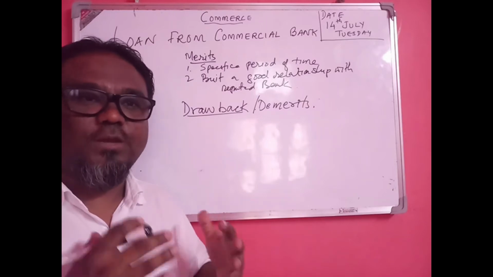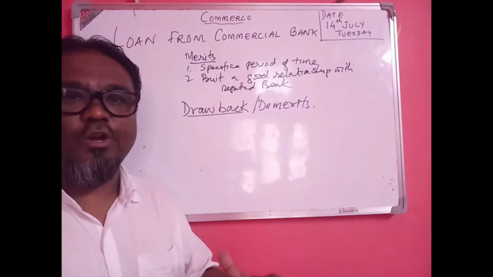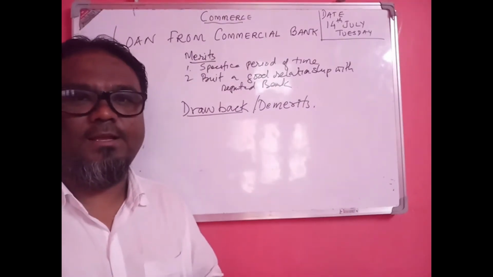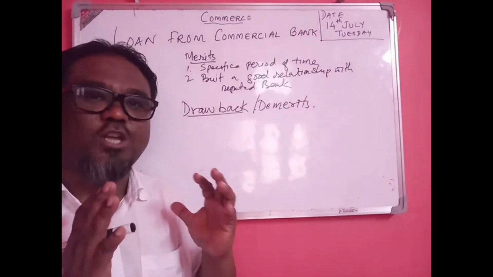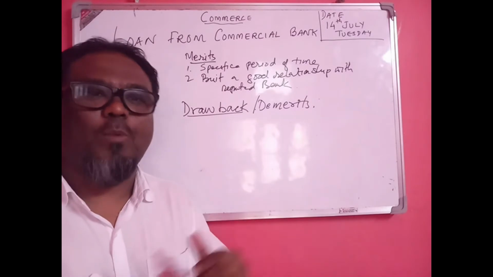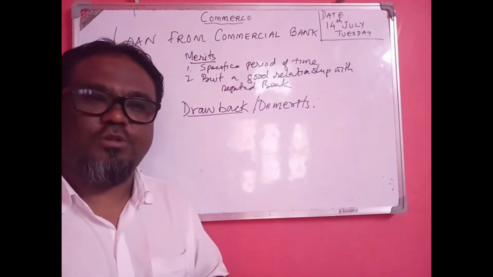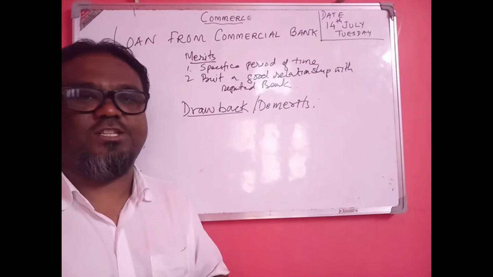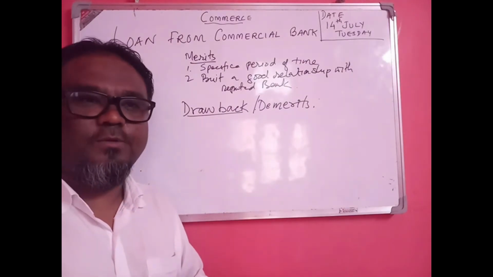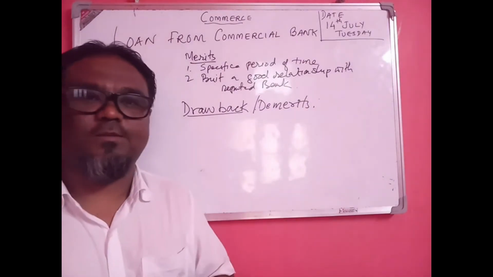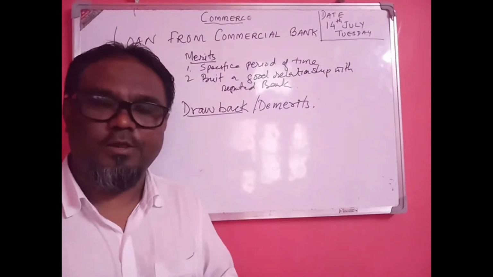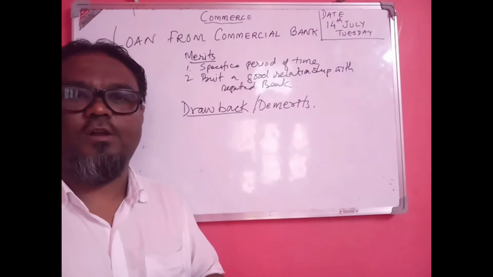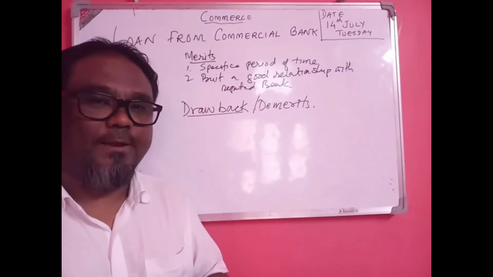The borrower has to keep their assets under mortgage in the commercial bank as a security. Without security, without mortgage of assets, the bank will not provide a loan. So this is the first drawback of taking a loan from commercial bank.